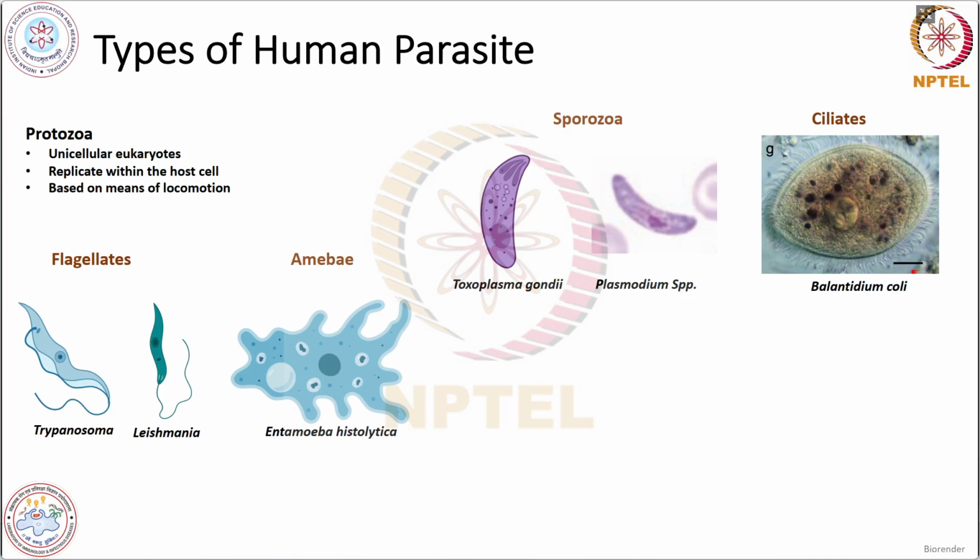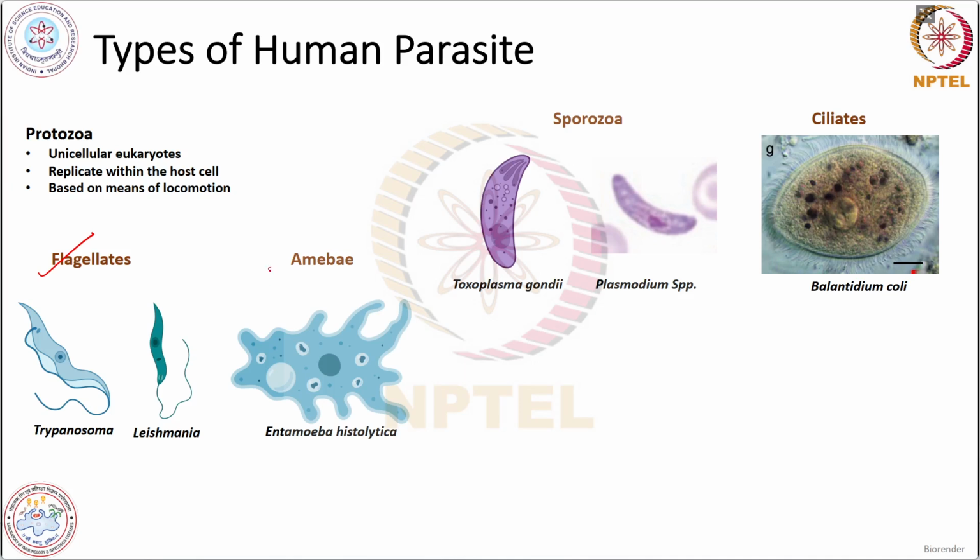These protozoa are the unicellular eukaryotes, and they replicate within the host cell, and they are classified on the basis of their means of locomotion. The first one is the flagellates, which contain the parasites like Trypanosoma and Leishmania. As the name suggests, flagellates will use the flagella for movement.